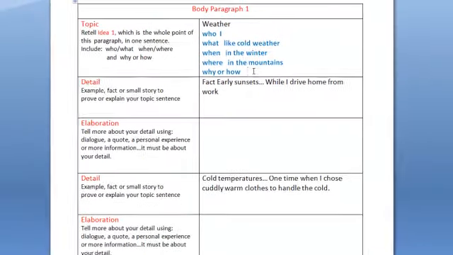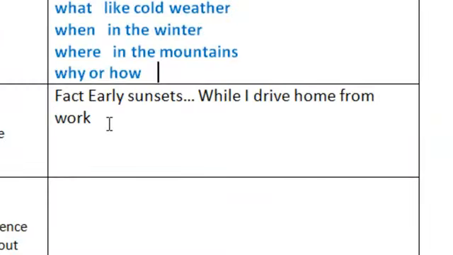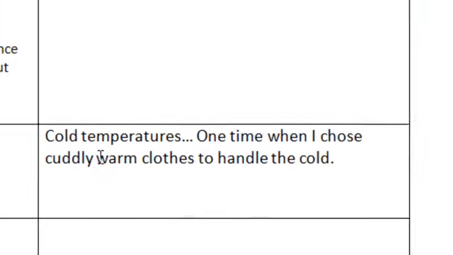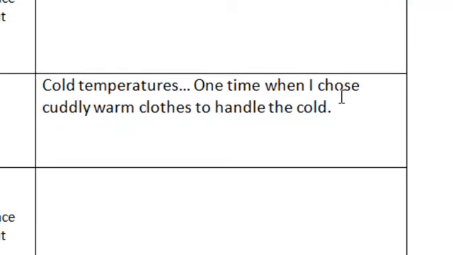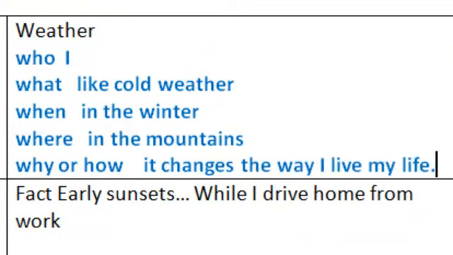Why or how? Now to answer the question why or how, I want to look at my first detail and my second detail. So in my first detail, it gives me early sunsets, which I get to watch when I'm coming home from work, and I enjoy the cold temperatures because of the clothing that I get to wear. If you put those two together, I'm thinking, well, it changes the way I live my life, so that's what I'm going to write. After thinking about that for a minute, maybe my life is too big of a statement. Maybe it changes the way my days go, or the way I enjoy my days. So how about if I change it back to that?